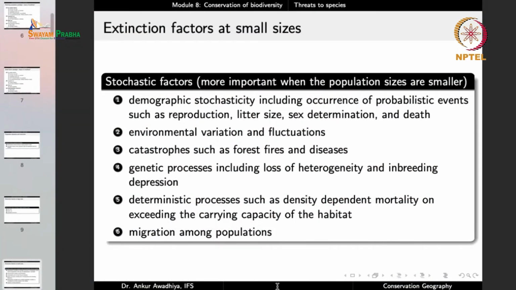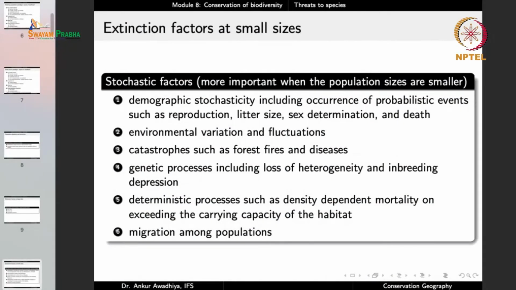Then we have migration amongst populations. In the case of a large population, if a few animals migrate out, nothing big is going to happen. But in the case of a small population, if a few animals move out, then the population may become extinct. Especially when animals of a particular sex move out.